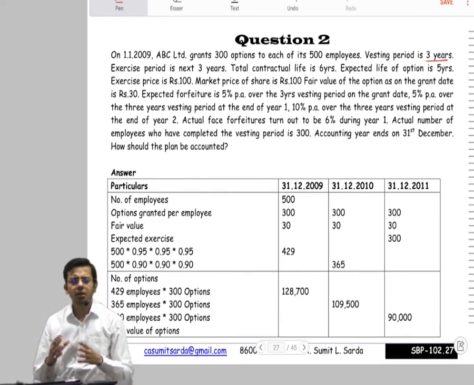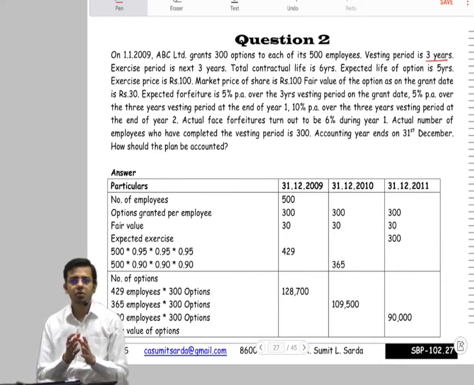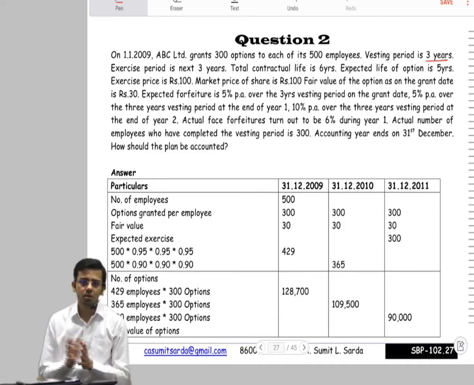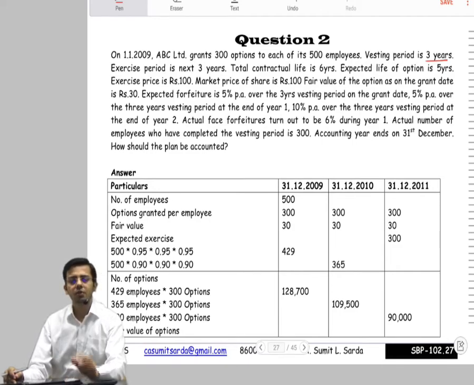So even if they are with the company or not with the company, it doesn't matter. The only condition is you have to be with the company for the first 3 years, the vesting period. Total contractual life is 6 years, expected life is 5 years. Now we are expecting, though we have given them 3 years, within 2 years they will exercise the option and be done with.